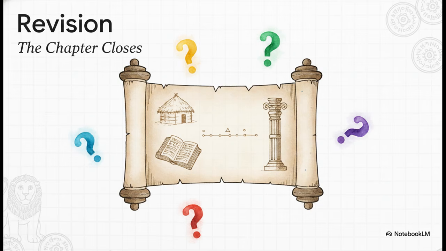1. What is the main difference between society and state? 2. What is our earliest literary source and how was it preserved? 3. What are the 4 steps of political evolution from family to large kingdom? 4. What does the word janapada literally mean? And 5. Define a Chakravarti Samrat. Seriously, pause this explainer right now and answer these out loud. It's the best way to make sure these concepts are crystal clear.